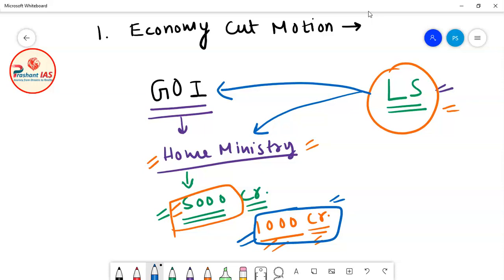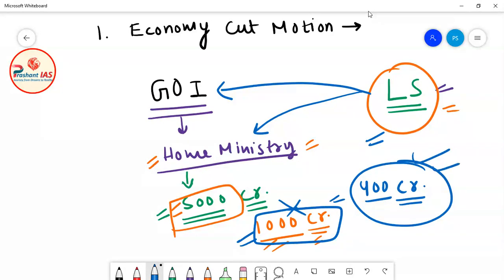So now what Lok Sabha did, Lok Sabha said that okay, we will provide you 400 crore rupees for the maintenance of security forces for the internal security of India. But we will not provide you 1,000 crore rupees. We will only provide you 400 crore rupees. This much amount of money is sufficient for the maintenance of forces for the internal security of India. So what happened here is that Lok Sabha cut the demand for grant of Home Ministry by 600 crore rupees. So this is known as economy cut motion.